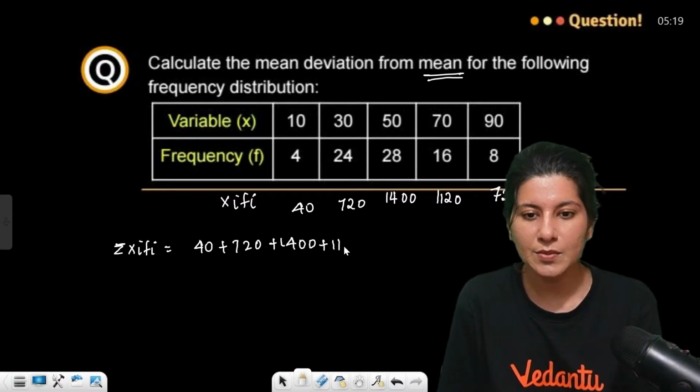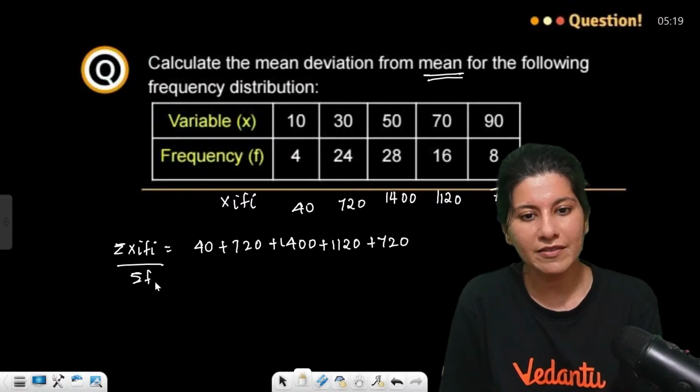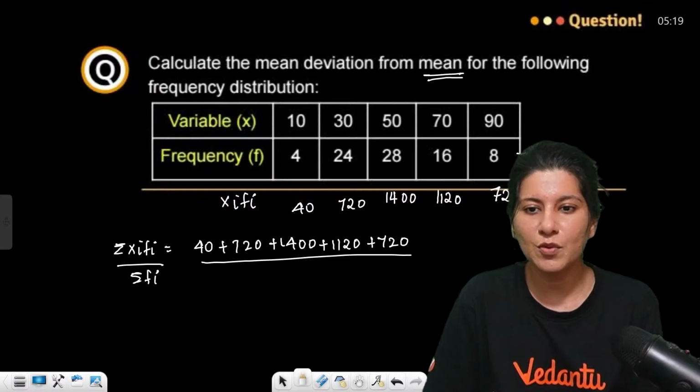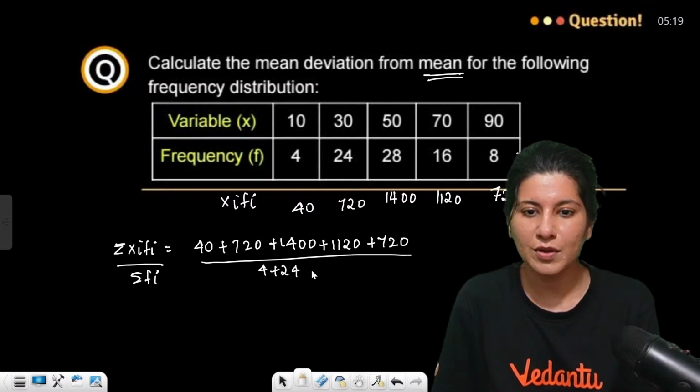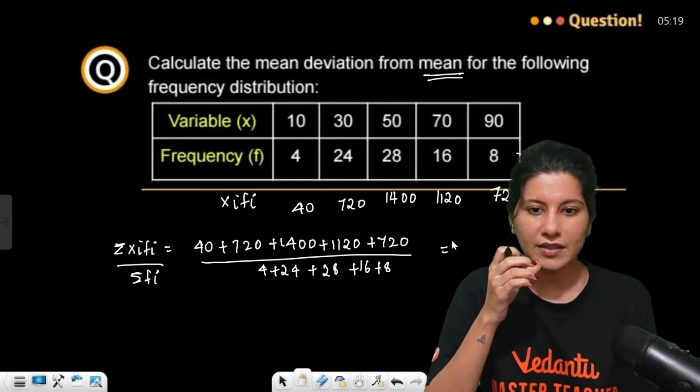Correct? Plus 1120 plus 720. Upon sigma fi will be what? Upon sigma fi, the sum of these two will be 4. 4 plus 24 plus 28 plus 16 plus 8. So this calculation you have to do right away.